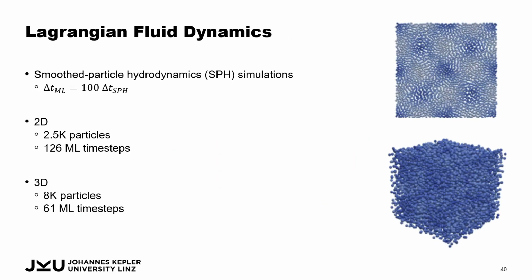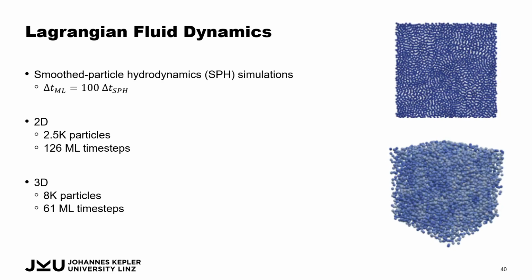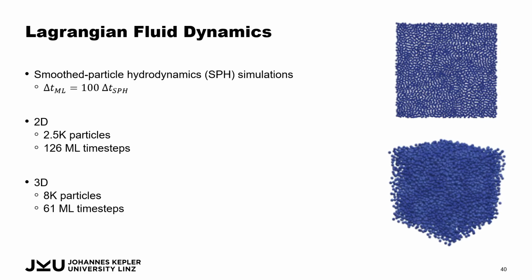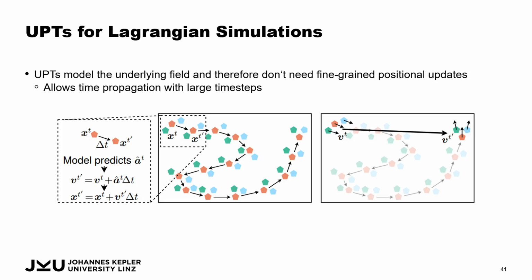We also apply this to Lagrangian fluid dynamics, where we show here two examples of a Taylor-Green vortex, one in 2D and one in 3D. Notably, our model is some kind of paradigm shift, where previous models are typically graph neural network based, and they really track each individual particle, and they make iterative updates to the particle positions and therefore track them throughout the whole simulation.